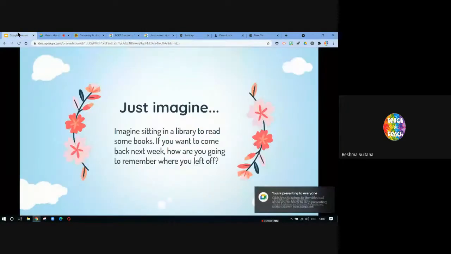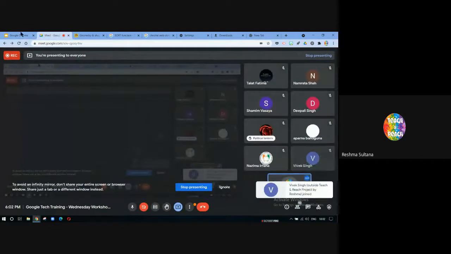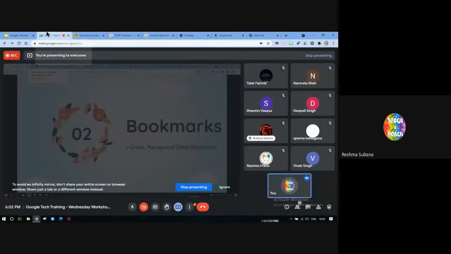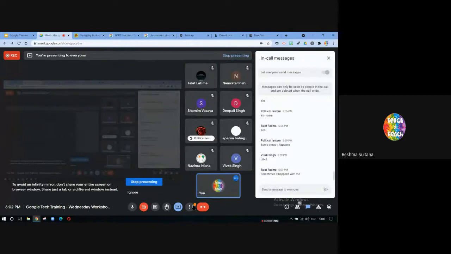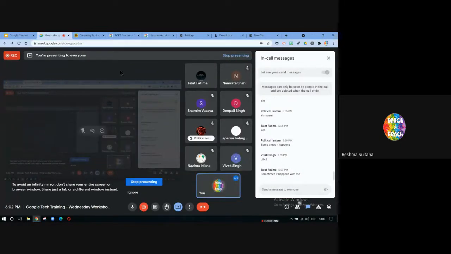Yes. Next, bookmarks. Can anybody tell me how and what we did in bookmarks? Anybody would like to say or share a few points about Google Chrome bookmarks? Anybody? You can also type it in the chat box. What is a bookmark and how is it used?